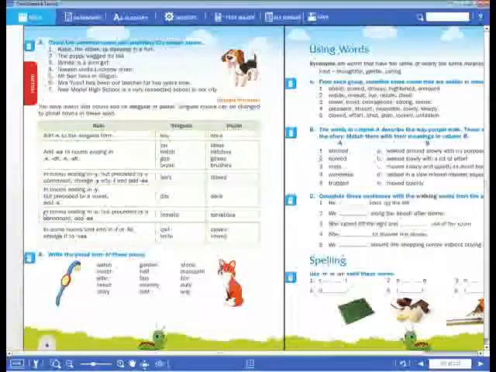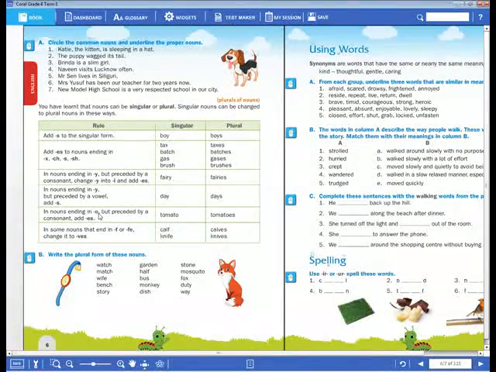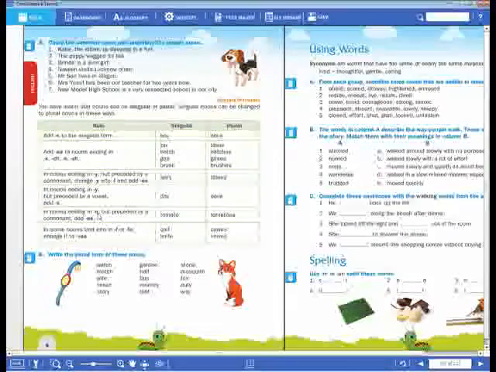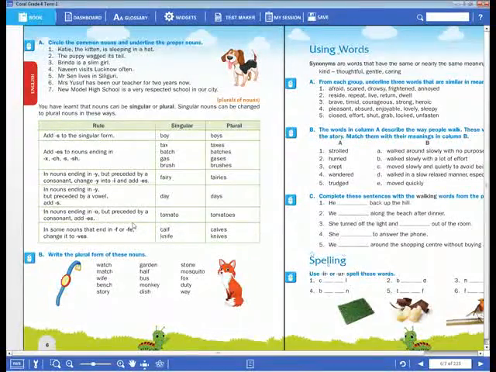Now next, if any singular noun ends with the letter O, listen everybody, then for that noun you have to add es.